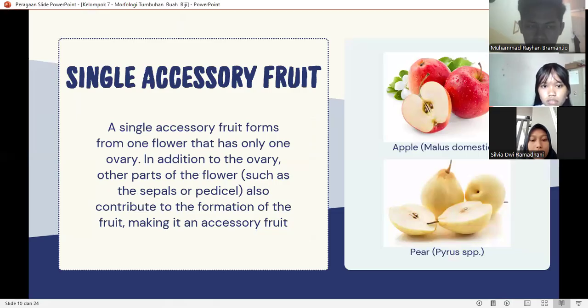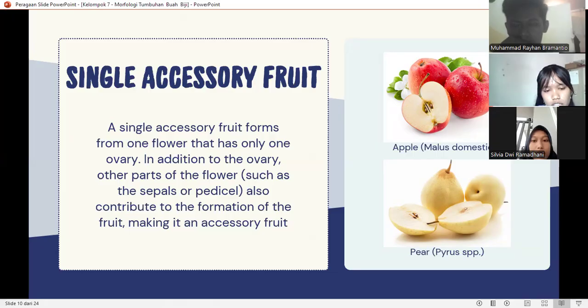Accessory fruits are divided into several types. The first one is single accessory fruit, formed from one flower that has only one ovary. In addition to the ovary, other parts of the flower, such as the sepal or pedicel, also contribute to the formation of the fruit, making it an accessory fruit.